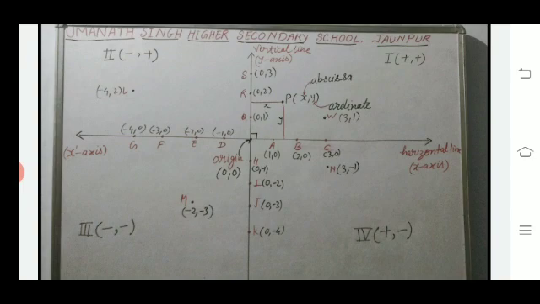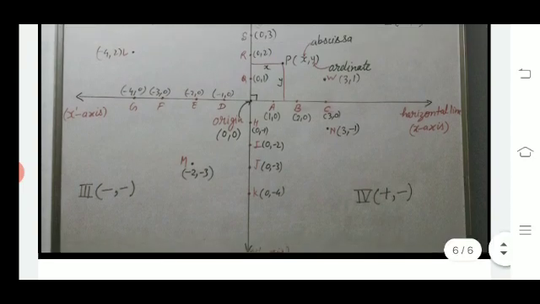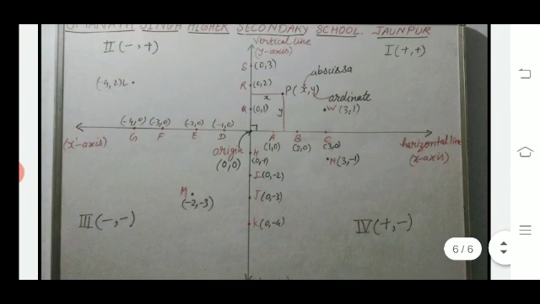How? See here, x'x is a horizontal line known as the x-axis. The vertical line y'y: the upside is known as the y-axis and the downside is known as the y' axis.